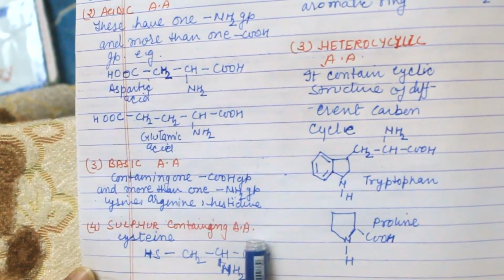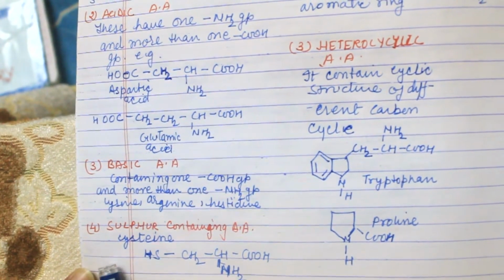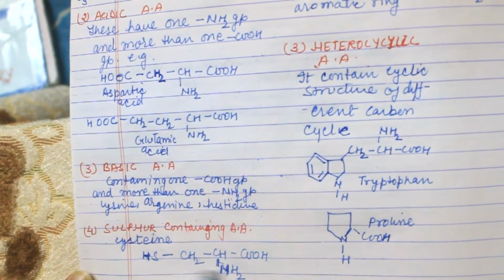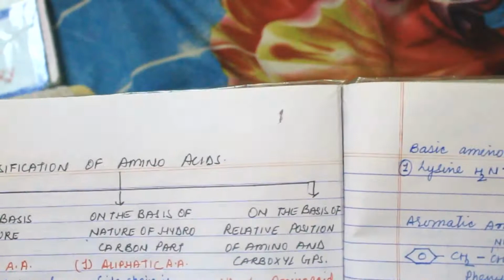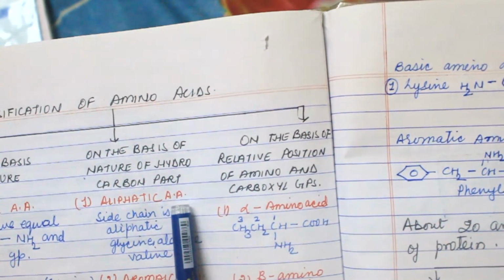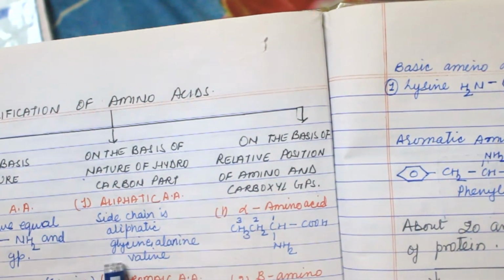Now the sulfur containing amino acid is cysteine. This is the structure of cysteine. Now on the basis of hydrocarbon part, first is aliphatic, that means straight chain. The examples are glycine, alanine, valine.